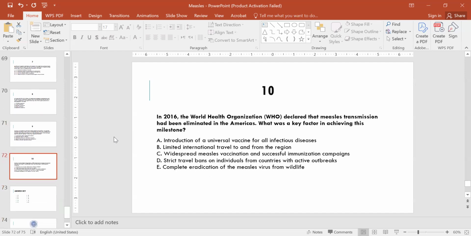Question number 10. In 2016, WHO declared that measles transmission had been eliminated in the Americas. What was a key factor in achieving this milestone? Option A, introduction of a universal vaccine for all infectious diseases. Option B, limited international travel to and from the region. Option C, widespread measles vaccination and successful immunization campaigns. Option D, strict travel bans on individuals from countries with active outbreaks, and option E, complete eradication of the measles virus from wildlife.